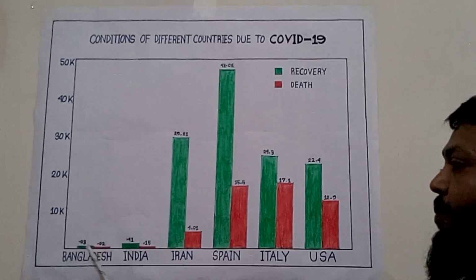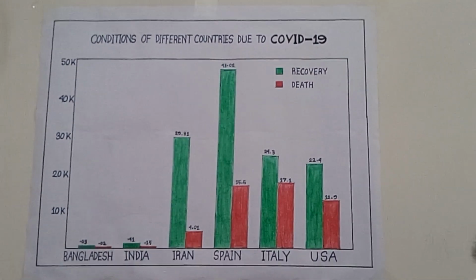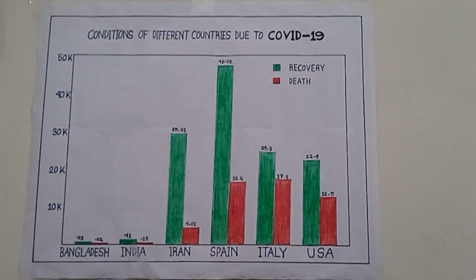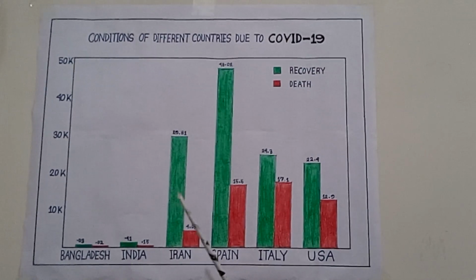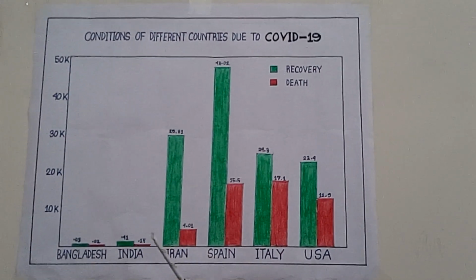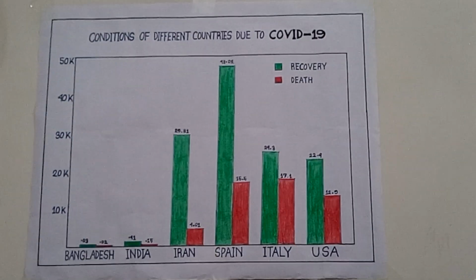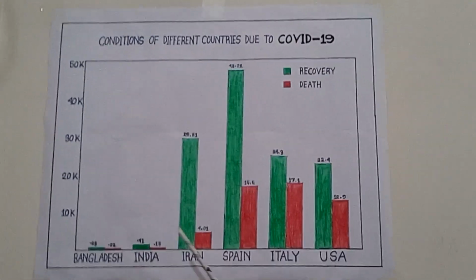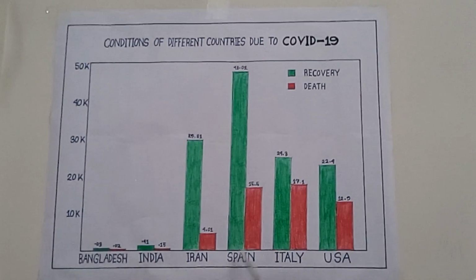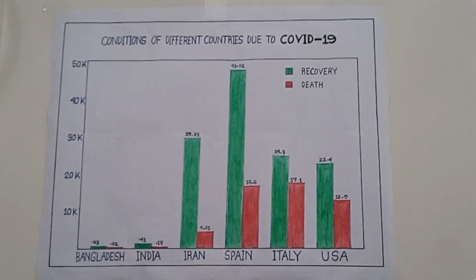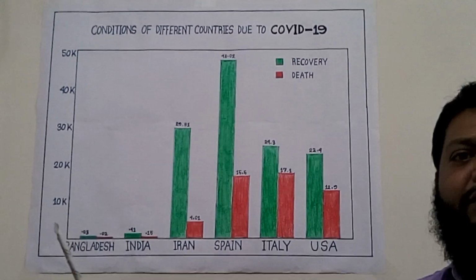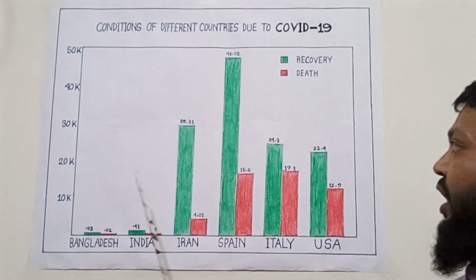On the other hand, 0.02k people died due to COVID-19. So, dear student, following the same steps, we can say in India, in Iran, in Spain, in Italy, in USA, and we just give the vivid description of the chart.